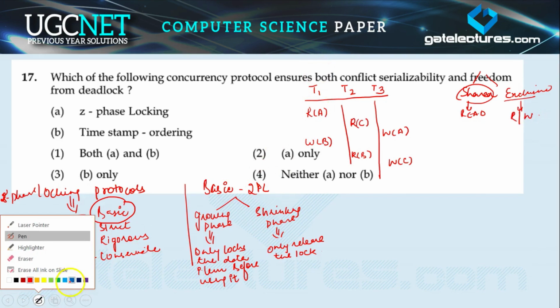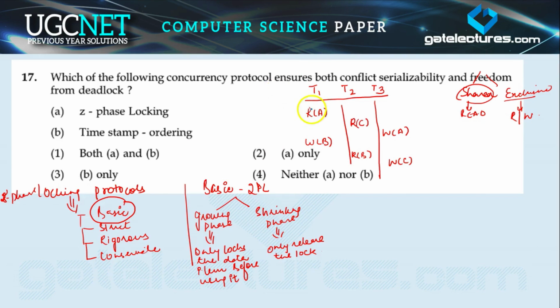Now the first transaction T1 is there. T1 wants to read this item A only, so for that we only use this type of locking, shared locking, right? So I'm applying the shared lock on this item, okay? And keep this in your mind, that we are in the growing phase.